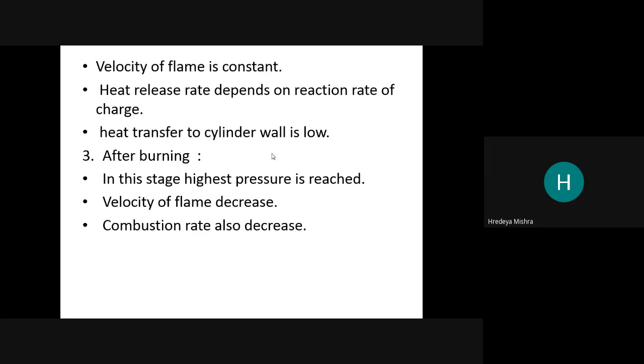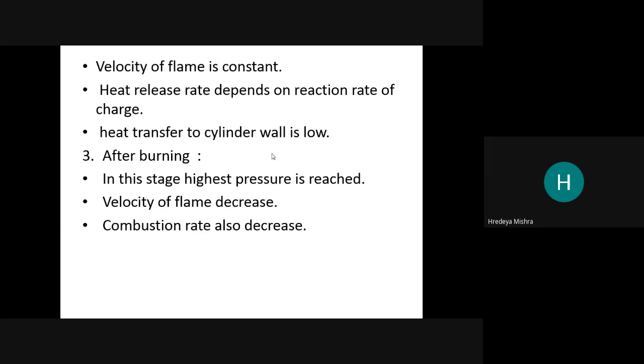And now the third stage, afterburning. In this stage the highest pressure is reached. At this point, I will show you the peak point, point C, which is the highest peak in the diagram.